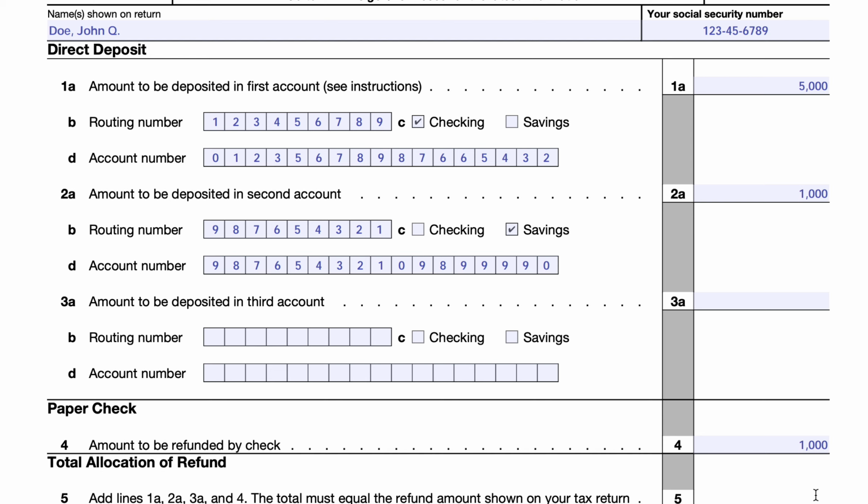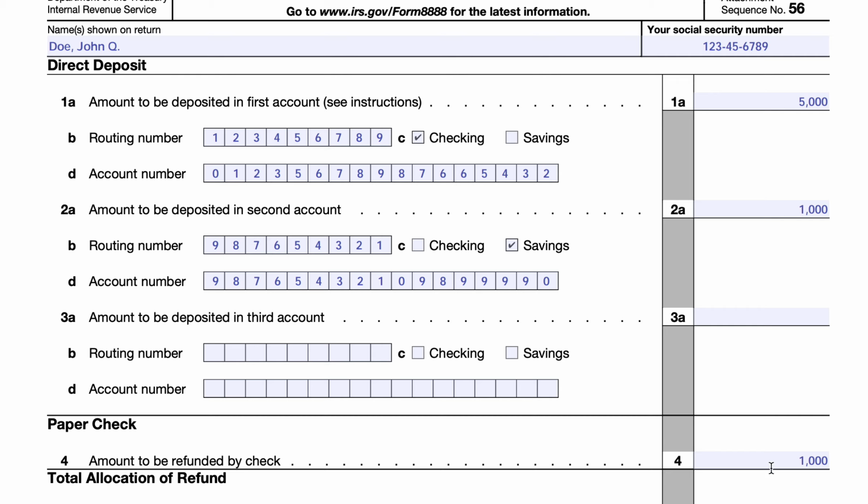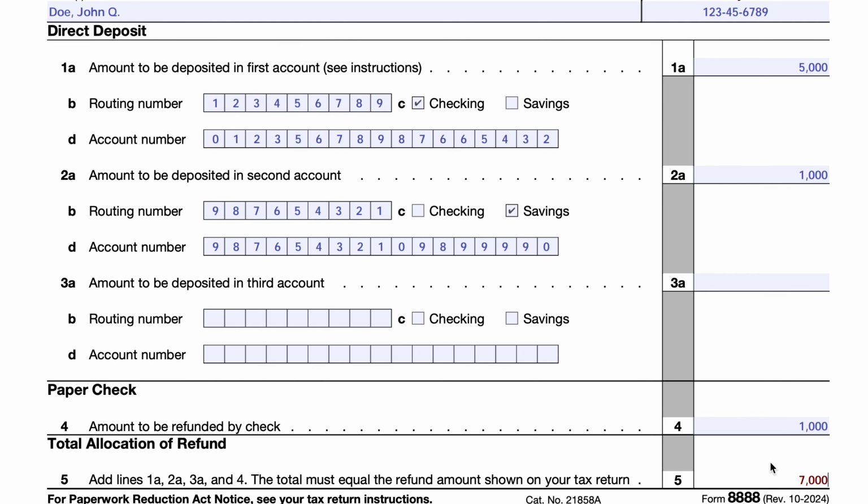The key to this is that the bottom of this line has to equal the refund amount on your income tax return. So your tax software is probably going to check this and prompt you to correct it as needed. But you should know that if you're filling this out manually, this could be an error that you end up sending to the IRS, and then you might get a notice which might delay your refund. But most likely, the IRS has specific rules in place where if your tax refund is corrected, or if there's a math error, then they make certain adjustments.